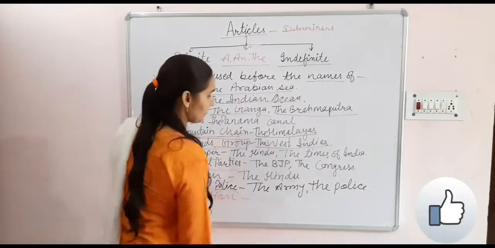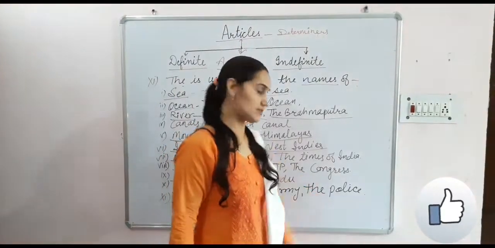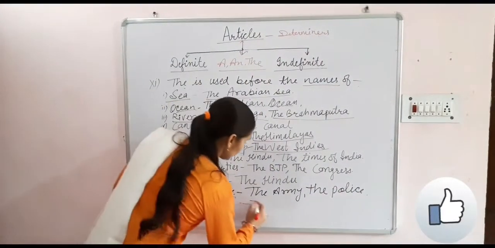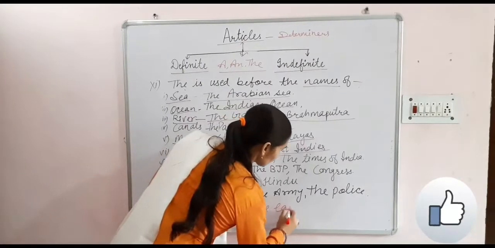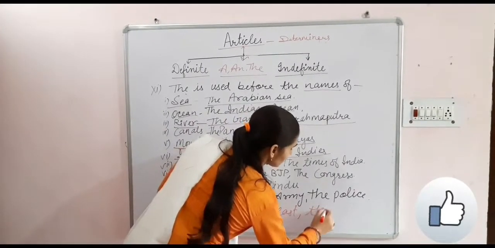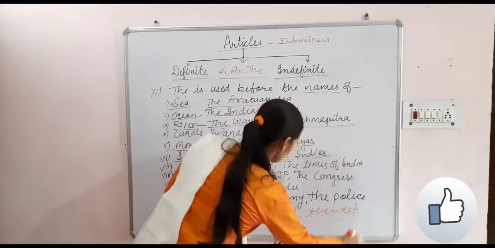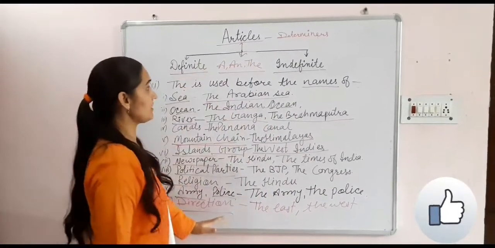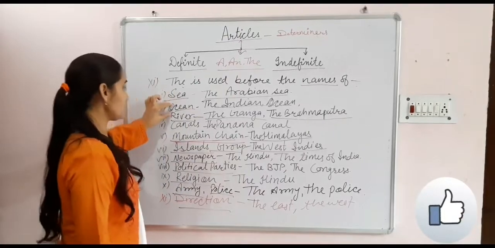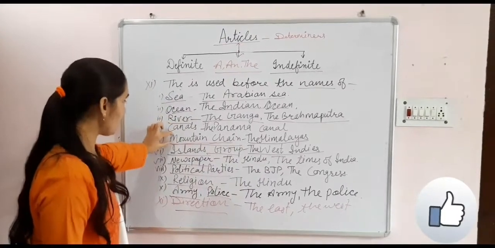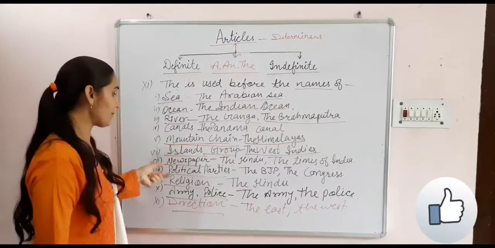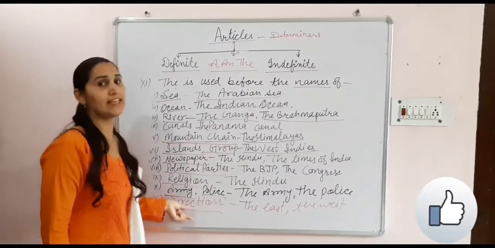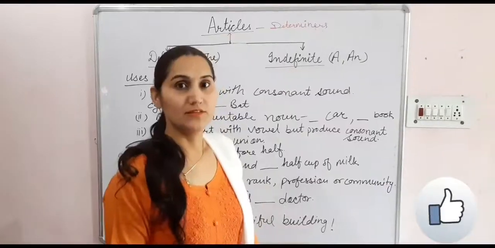Any name of army, police: the army, the police, and directions also: the east, the west, for all directions we use the. These are the specific uses: with seas, oceans, rivers, canals, mountains, islands, newspapers, political parties, religions, army and police, and directions.